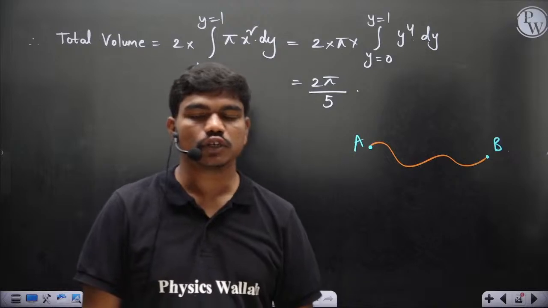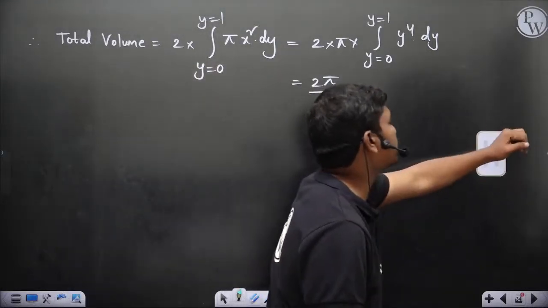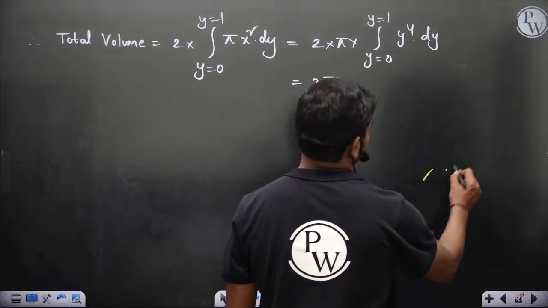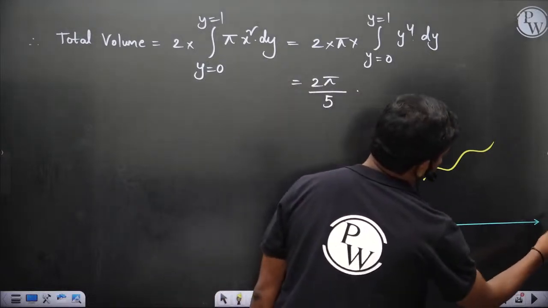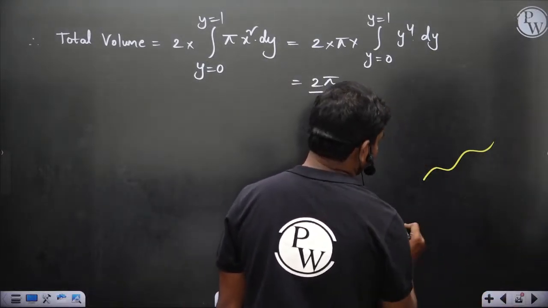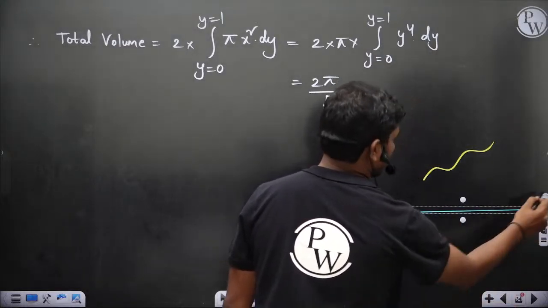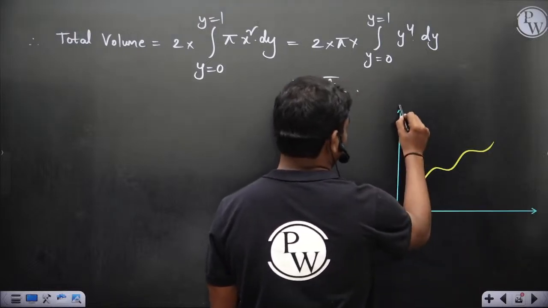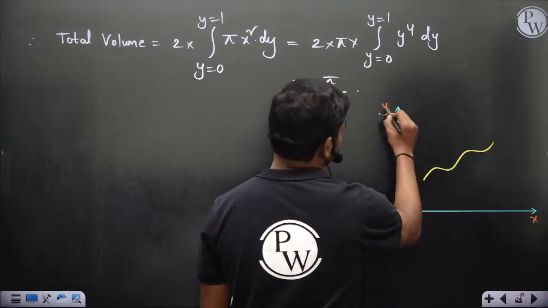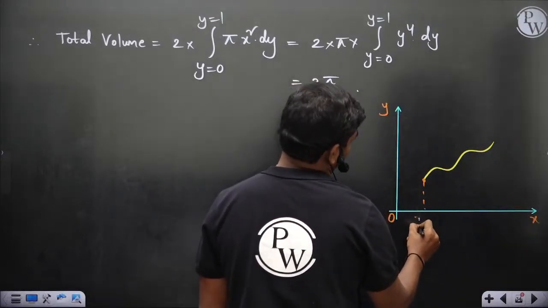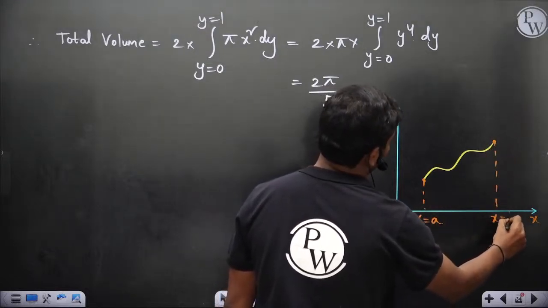That's one way, physically. So mathematically, let's say you have some random curve, which I draw here, something like this. Then first define the coordinate system to get the length: origin 0, x, y, and x equal to a to x equal to b.